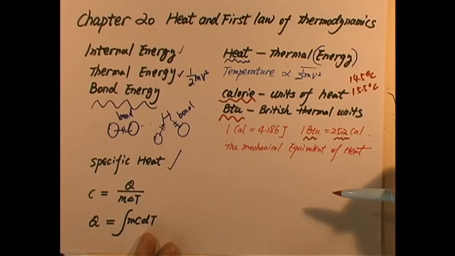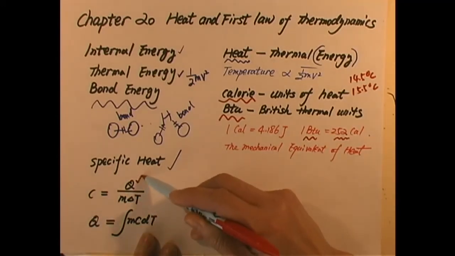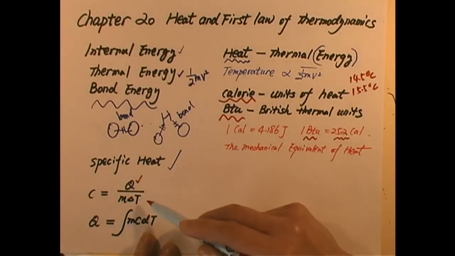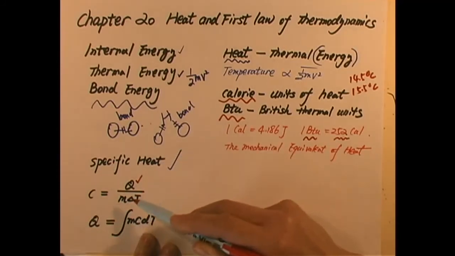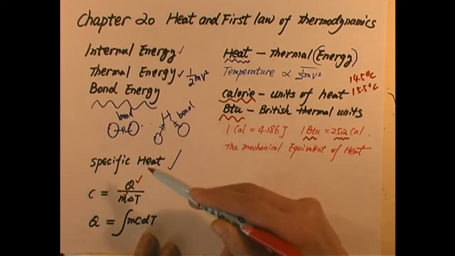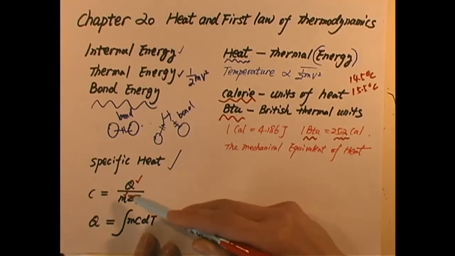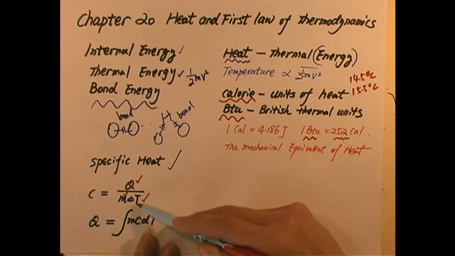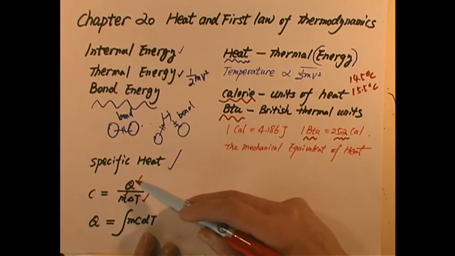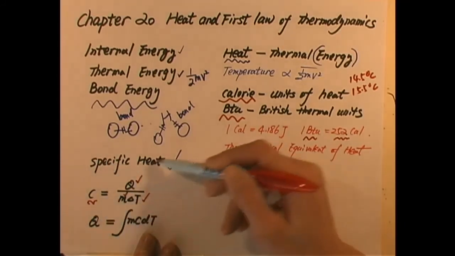So we take the amount of heat, the energy absorbed by the substance, divided by the amount of mass. The mass doesn't matter, because if you have more water and deliver the same amount of heat, the change of temperature will be smaller, right? So for a particular amount of mass and a particular change delta T, if we know how much energy is absorbed, the ratio is defined as specific heat.